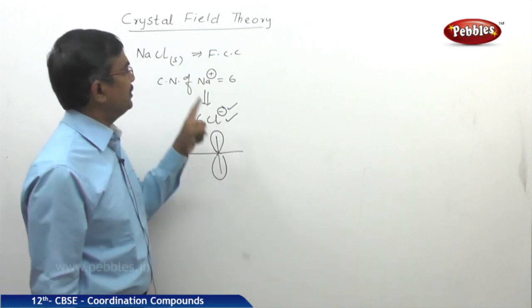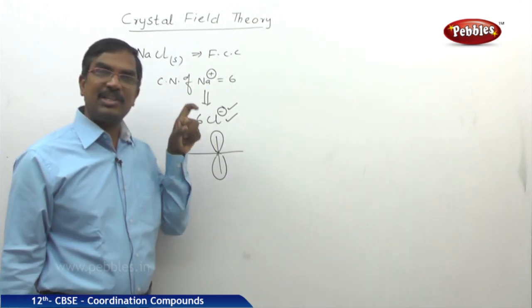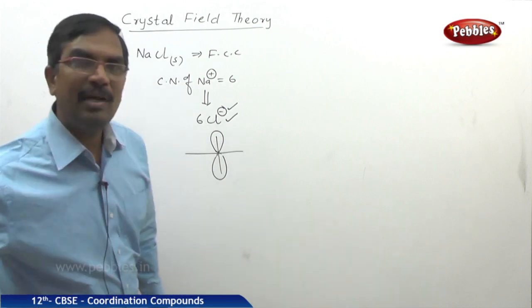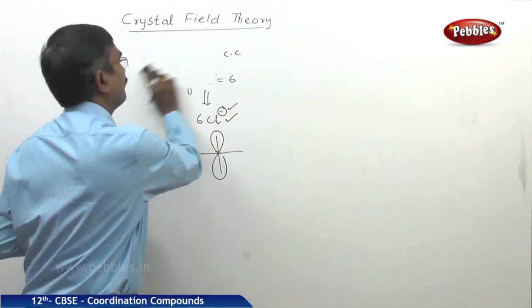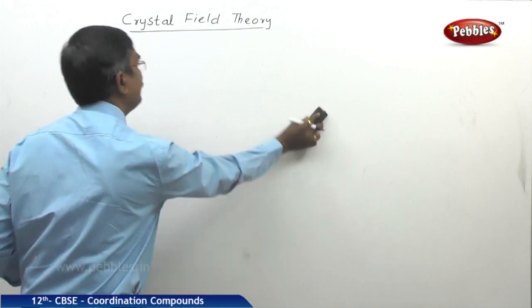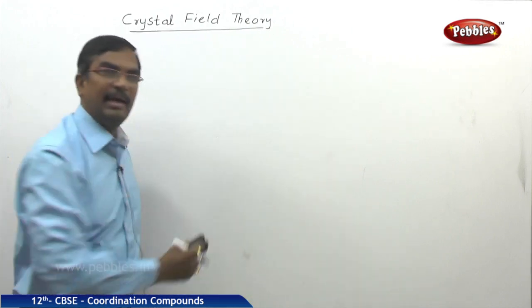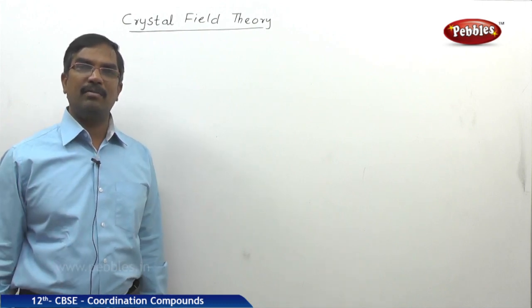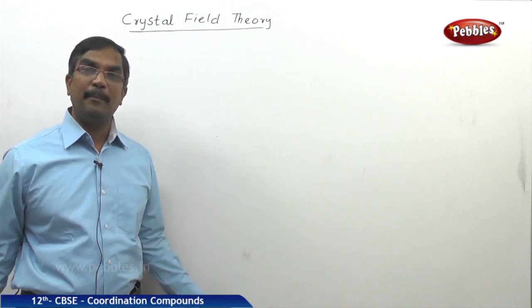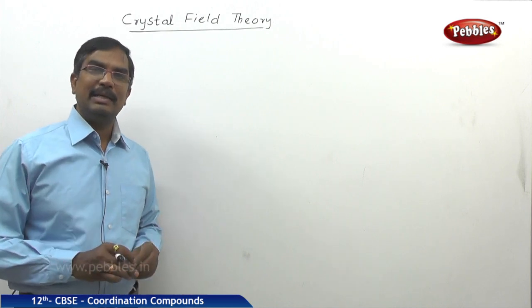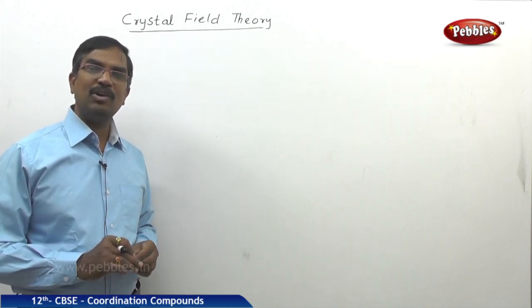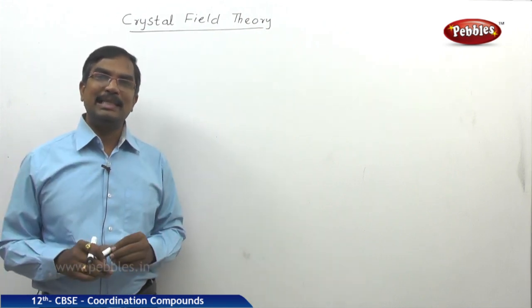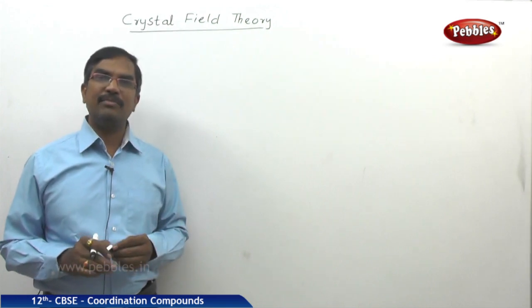This is with respect to how we can observe the interaction of the negative field on the negative field of the Na plus ions. Now let us take the coordination compound. As I told you, in the case of coordination compounds, every ligand is considered as a point charge, and every metal ion is also considered as a point charge. Between these two there occurs field interaction.